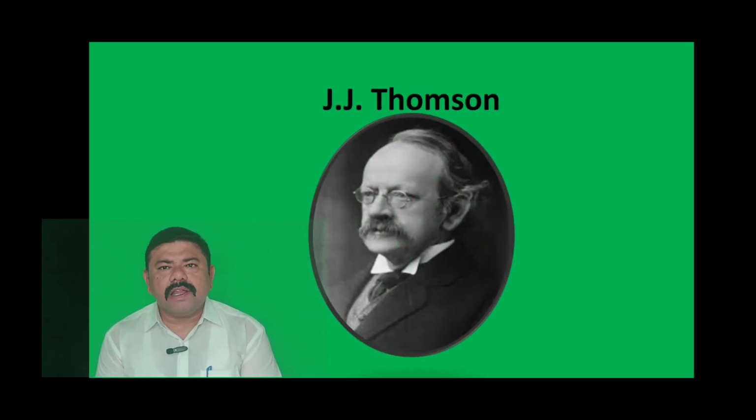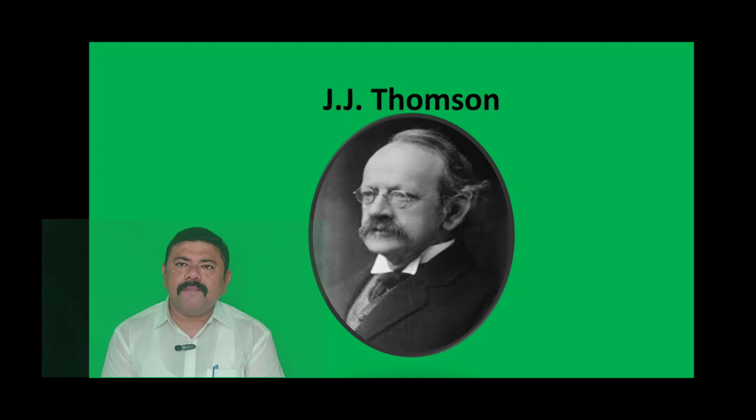But remember, later on Sir J.J. Thomson, a scientist, demonstrated experimentally that the atom is not a rigid structure in which all the mass is uniformly distributed. He told, with the help of some experiments, that the atom possesses negatively charged particles, and the mass of that negatively charged particle is 1800 times less than that of the mass of hydrogen. That means a very small mass is there in the atom, and he named that an electron.